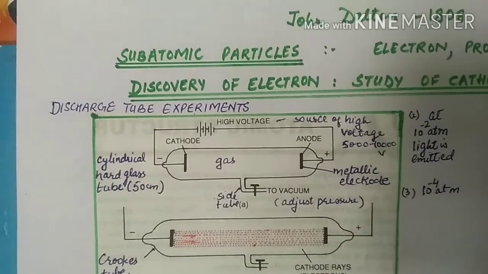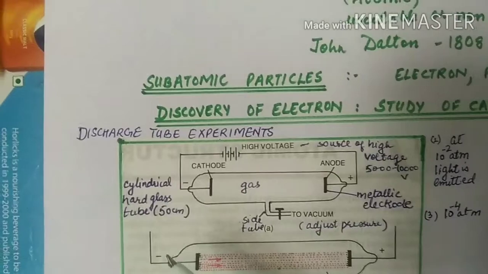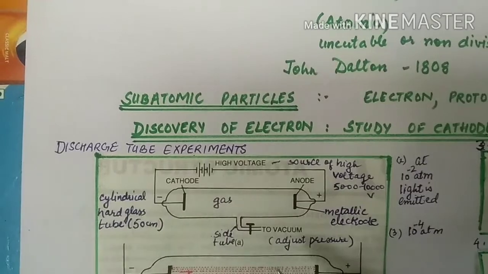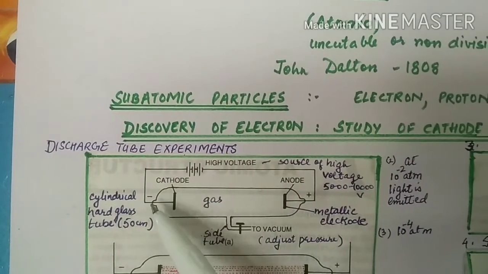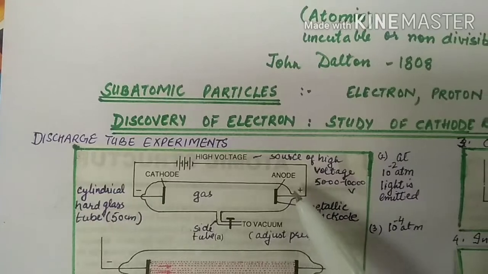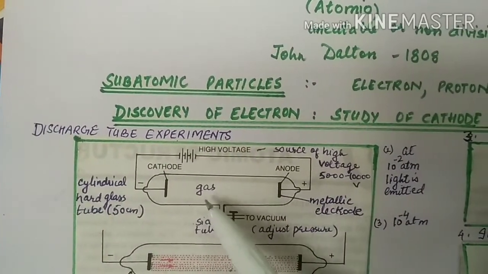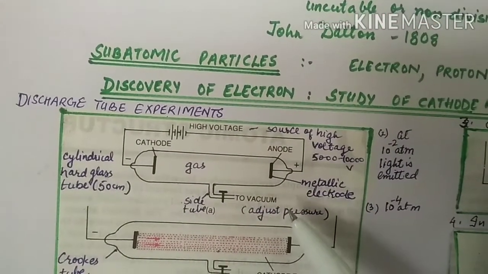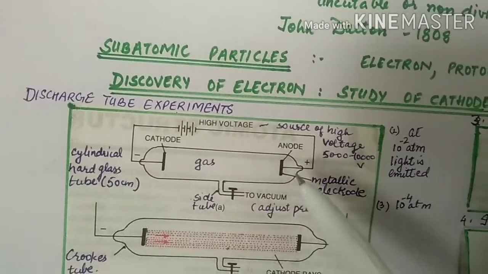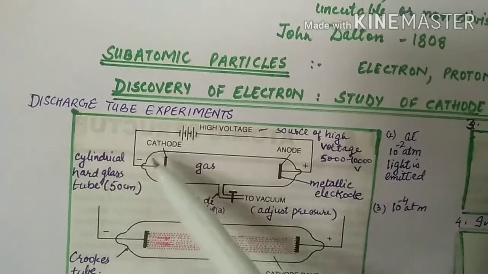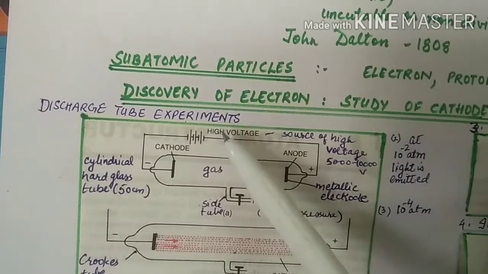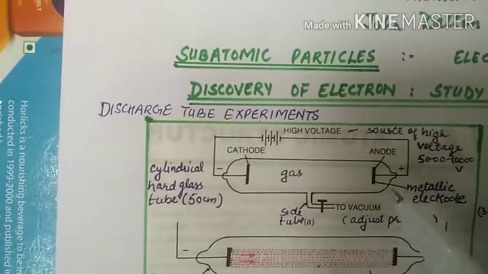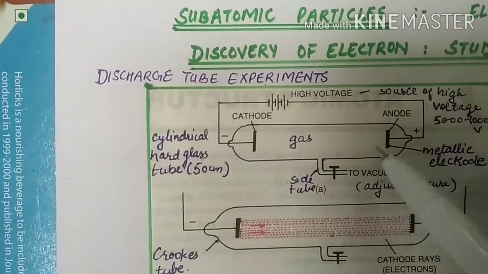Discharge ray tube is a cylindrical hard glass tube about 50 centimeter in length, which is fitted with two metallic electrodes. The one connected to negative terminal is the cathode, the other one is the anode, and the tube is attached with a side tube which is connected to a vacuum pump, and a gas is filled in the discharge ray tube. Now the two electrodes are connected to a source of high voltage.